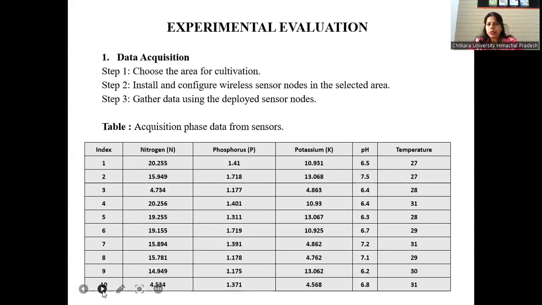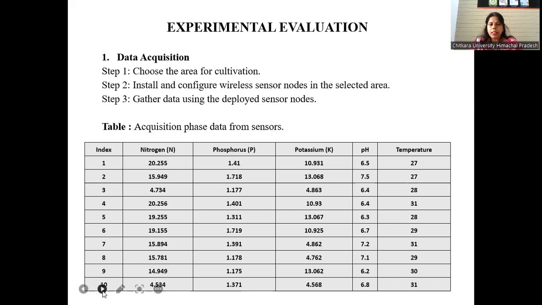From these three phases, we have taken an experimental evaluation to show how you can experiment with all these things. First, data acquisition. Step one, choose the area of cultivation. The second step is to install and configure wireless sensor nodes in the selected area. In the third step, gather data using the deployed sensor nodes.